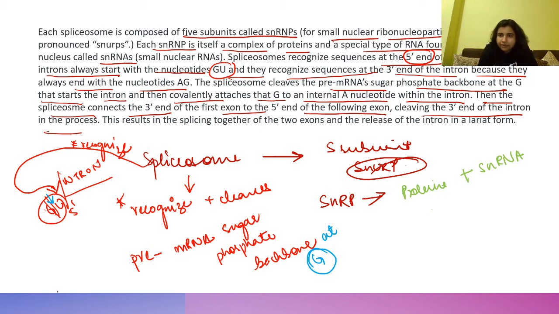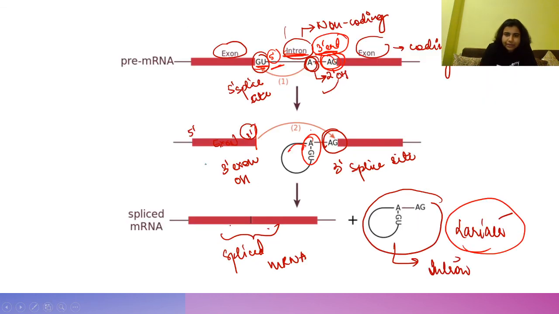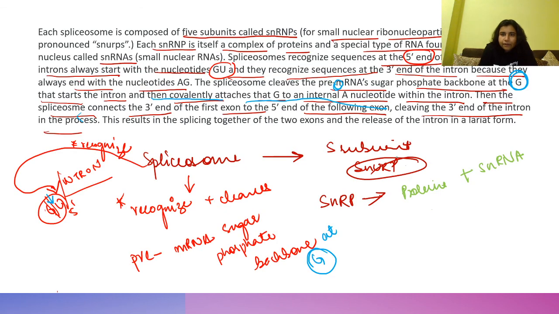Cleave the phosphate backbone at the G that starts the intron, and then covalently attach that G to an internal A nucleotide. This is the A nucleotide, this is the joining after cleaving.